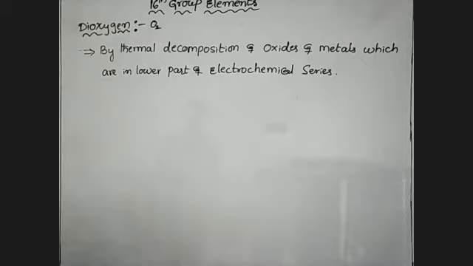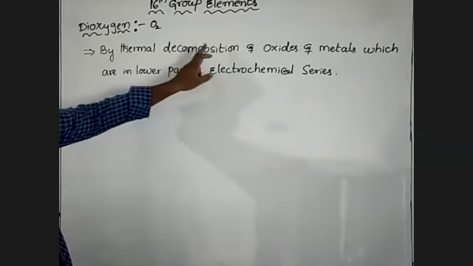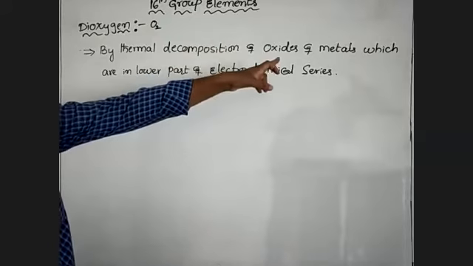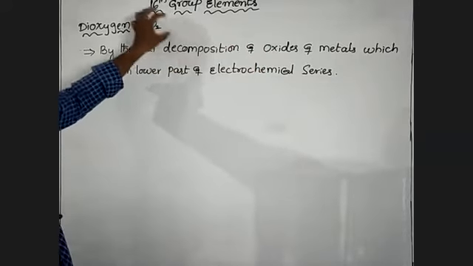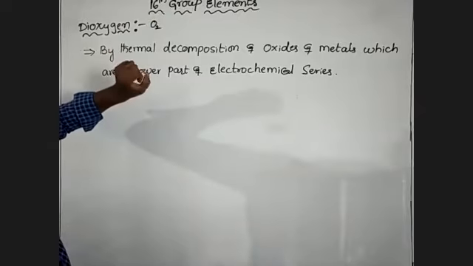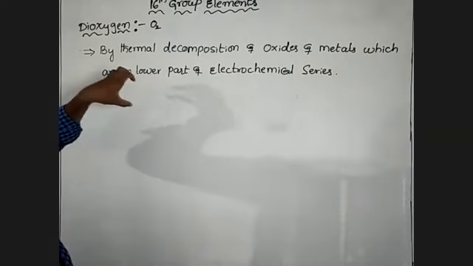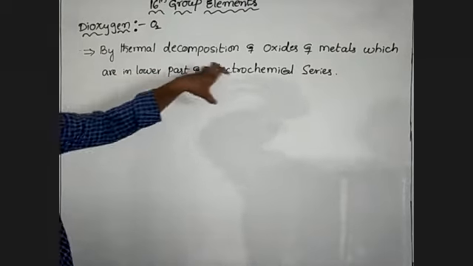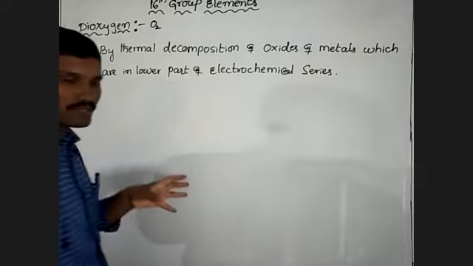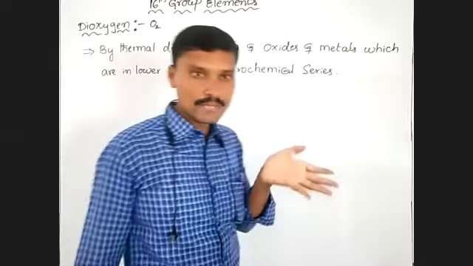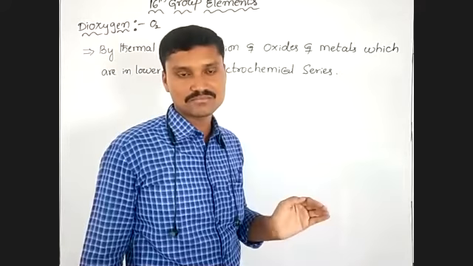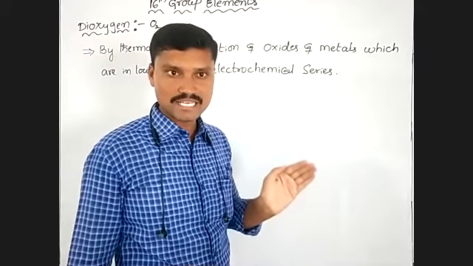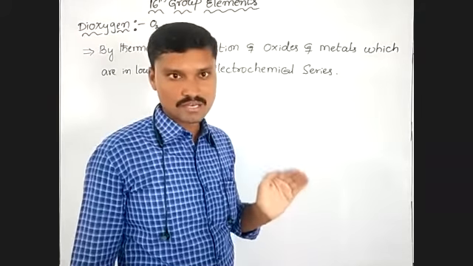That is another preparation of dioxygen: by thermal decomposition of oxides of metals. By thermal decomposition, dioxygen is formed here. These are metals which are in the lower part of the electrochemical series.